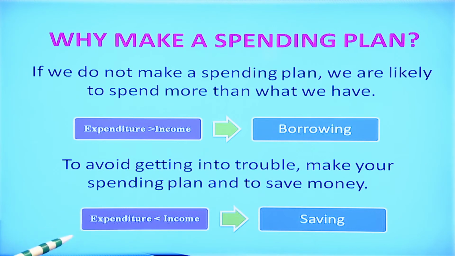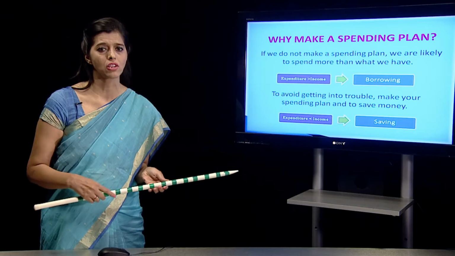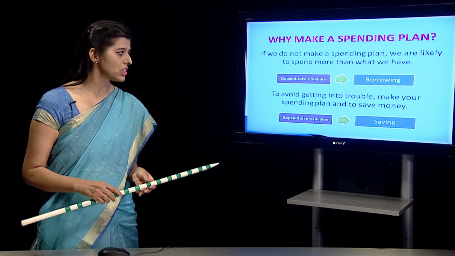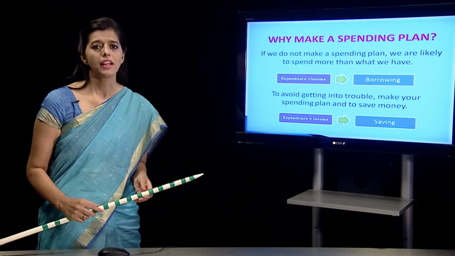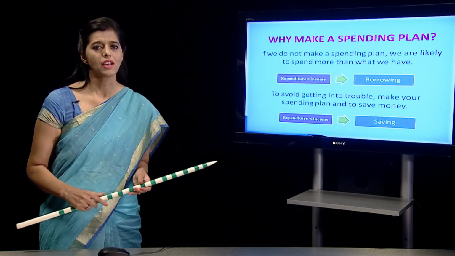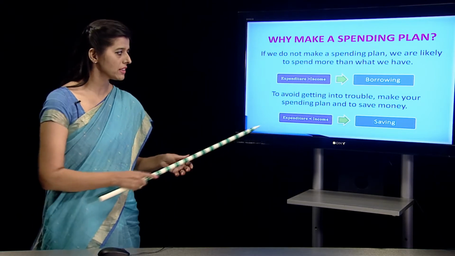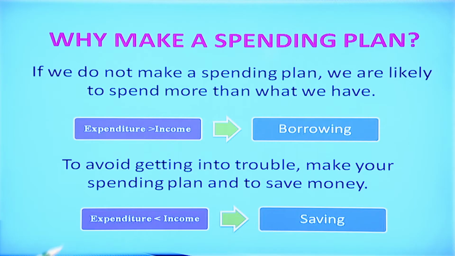Another case, where income is more and expenditure is less, then what happens? You are in a position to save money. In this case, if we take an example, suppose your income is 50,000 rupees and your expenditure is 40,000 rupees, then you are saving 10,000 rupees per month, which is a better position, and the family is secure in this kind of a scenario.